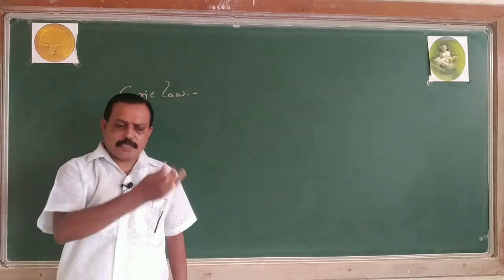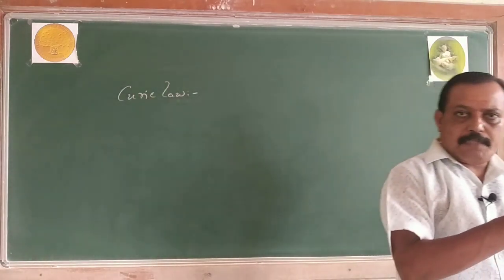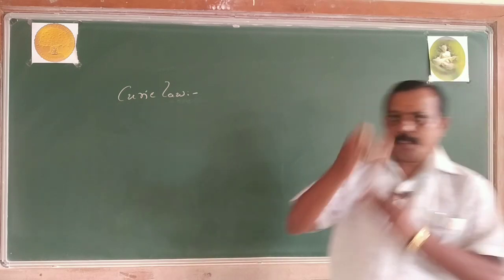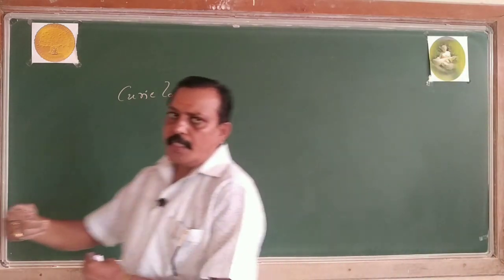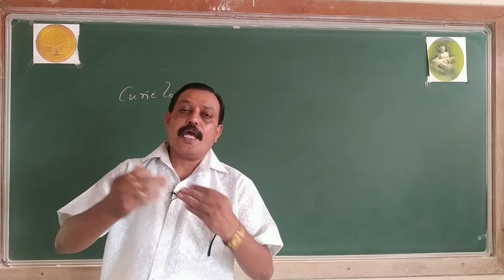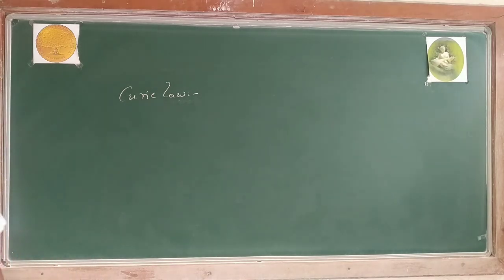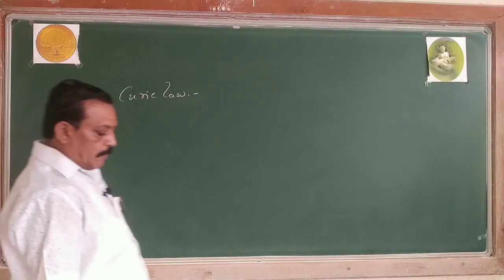Diamagnetic को हम नहीं जाते ही नहीं because it is independent of temperature factor. अब temperature dependent factor कौन से दोनों? एक paramagnetic substance है और एक ferromagnetic substance है. Then Curie law is meant for paramagnetic substance and Curie-Weiss law is meant for ferromagnetic substance. Then what is the statement?